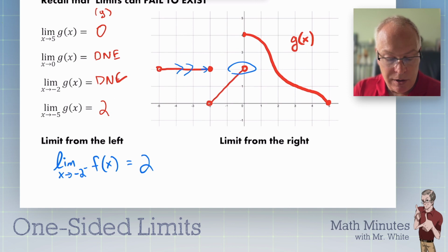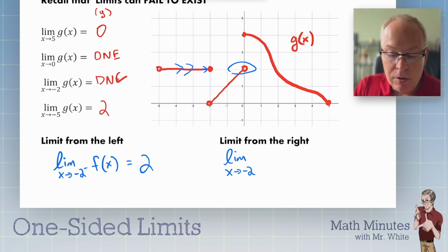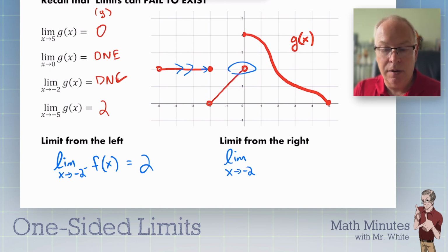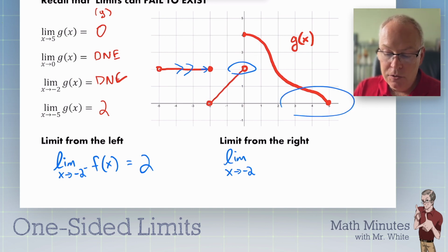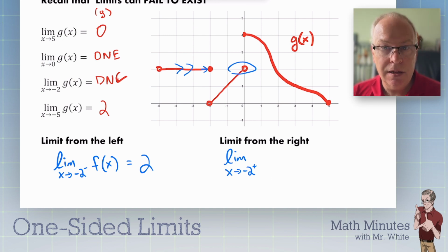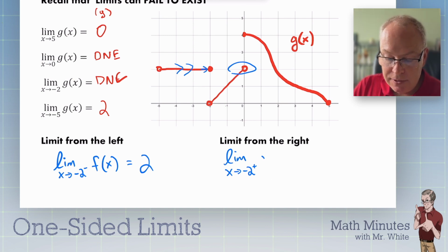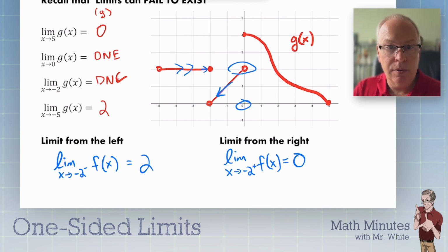Now coming from the right, what do you think we do? The limit as x approaches -2 from the right. So that would be, here's -2. We are going to approach from the right, so this direction. That's from the positive end of the number line, right? Positive numbers are up here. So we put a little plus sign here. That's called approaching -2 from the right, f of x. The answer is 0, because this was heading toward 0. Y equals 0 as we were moving that way.